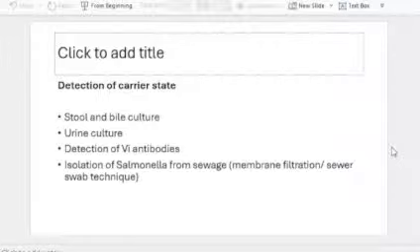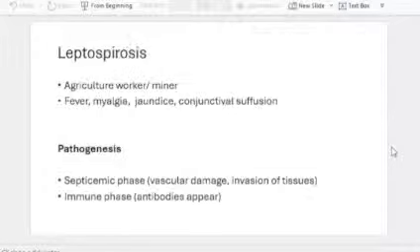You can do stool and bile culture for fecal carriers, and urine culture for urinary carriers. You will have to do repeated enrichment and repeated sample taking for carrier state detection. But of course, you can do culture. And Widal is of no use in case of carriers. We detect another antibody called the Vi antibody. Again, very important: Vi antibodies are used in detection of carrier state. Then, when there is a proper sewage system, you can try isolating Salmonella from the sewage by membrane filtration, Moore's swab technique, etc. So remember to add detection of carrier state as well.